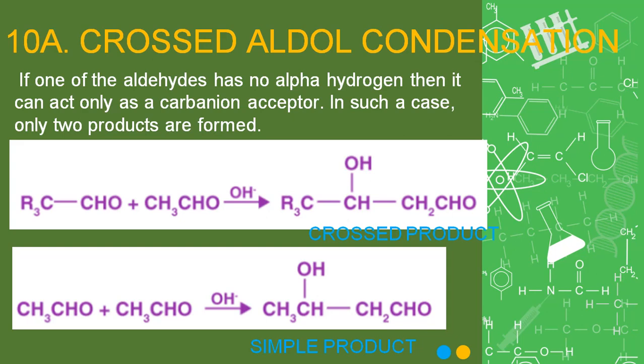Like here you can see the reaction is between a trialkyl aldehyde and ethanal. Here alpha hydrogen atoms are there and it can form a carbanion, but in the other one, the alpha carbon is definitely there, but hydrogen is not present on this carbon. So this CH3CHO will form the carbanion. So two products are formed, one in which CH3CHO reacts with the other aldehyde to form the crossed product, and the other when CH3CHO combines with itself to give you a simple product.